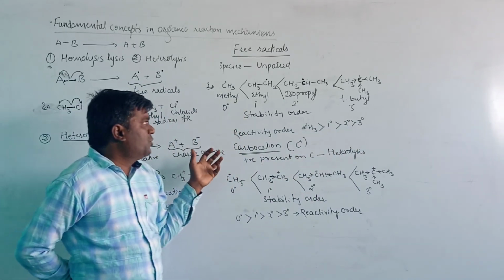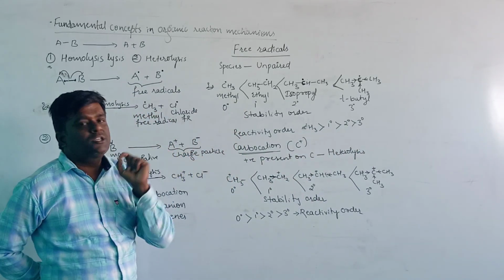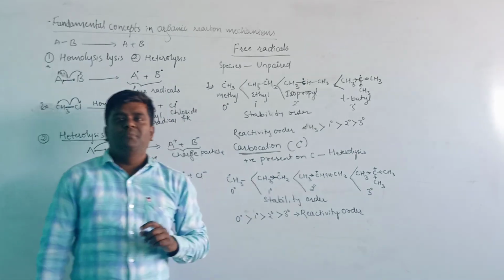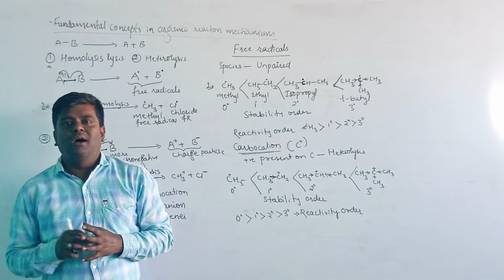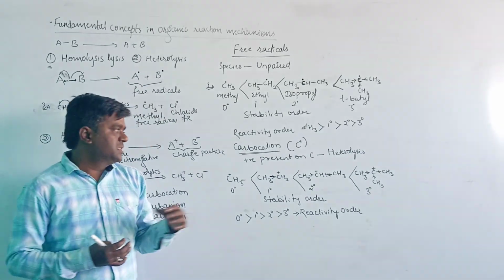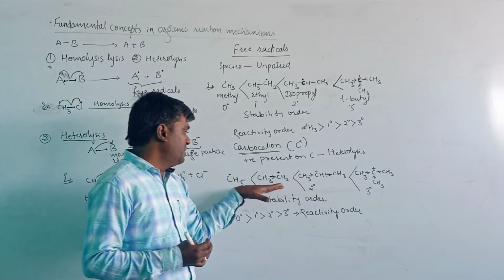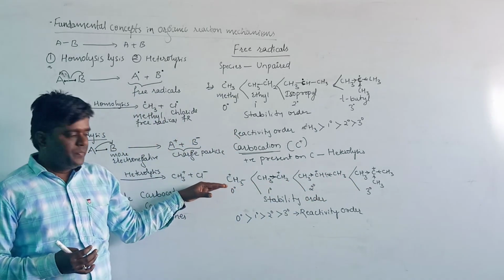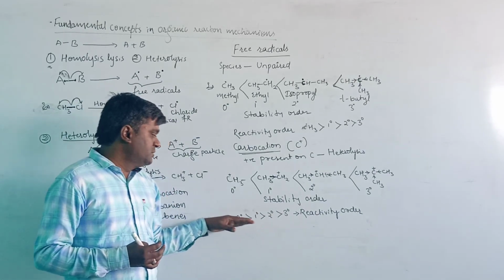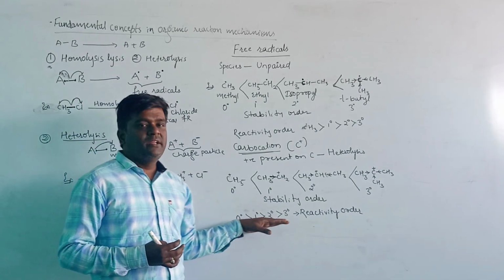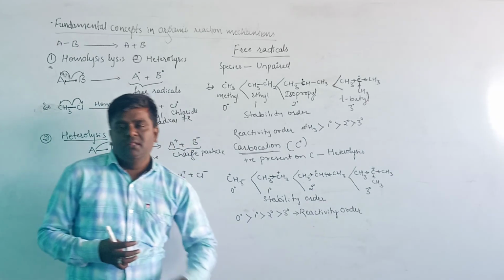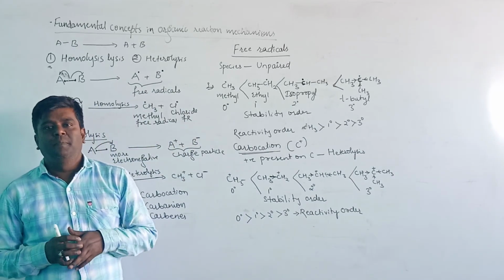Then for the carbocation, the stability order is tertiary, secondary, primary, and zeroth group. The reactivity order is zeroth group, primary, secondary, and tertiary. This is about today's class.